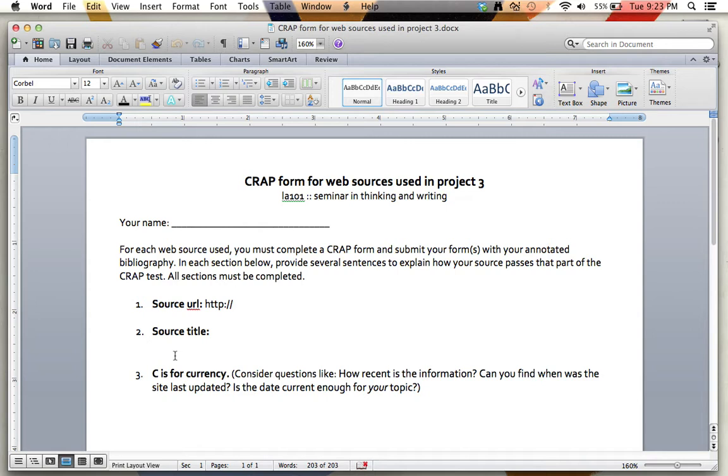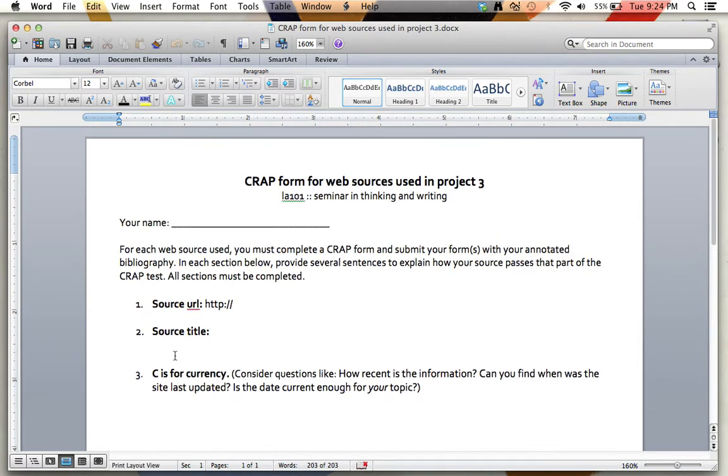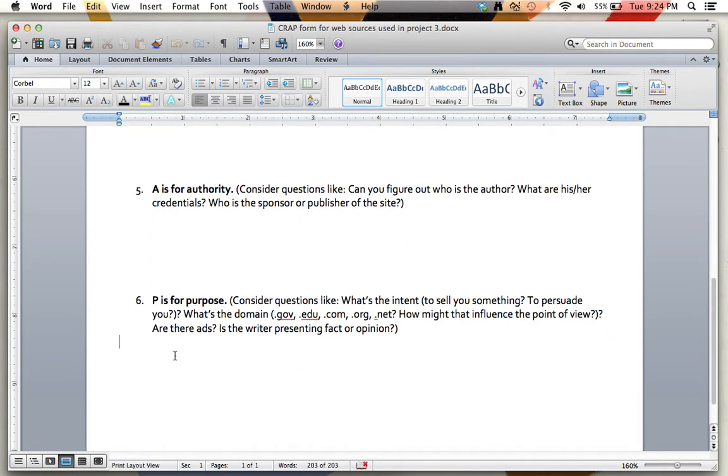So y'all have research topics picked out, use Google, whatever, and try to find yourself a website that relates to your topic in some way, and then fill out the CRAP form for that website that you're looking at. It doesn't matter if it doesn't pass. You don't have to use this source in your project, but it's a good exercise in seeing what's out there and whether or not it's going to pass this test.